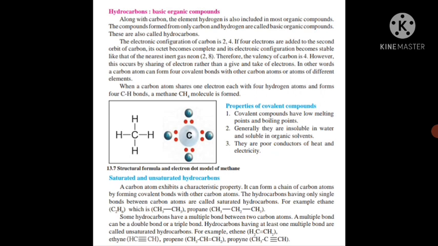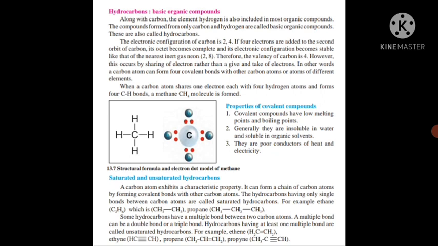The hydrocarbons having only single bonds between carbon atoms are called saturated hydrocarbons. Saturated hydrocarbons have only single bonds between carbon and hydrogen. For example, methane, ethane, propane, butane. We can see some examples are given.